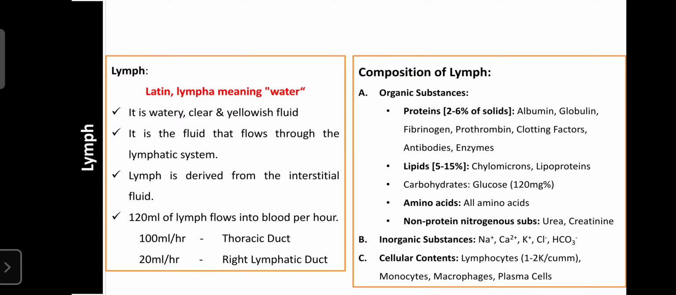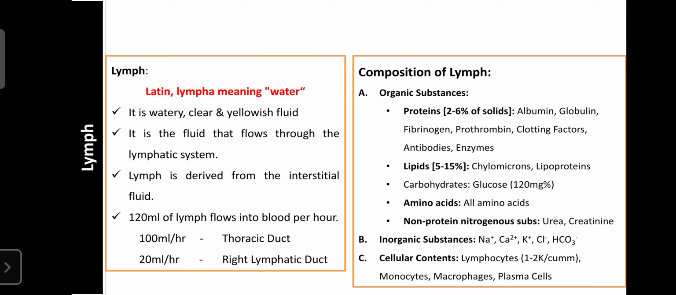So lymph is the fluid that flows through the lymphatic system, including lymph vessels, lymph capillaries, lymph nodes, then lymph organs like the spleen, thymus gland, then the thoracic duct. So it passes through many lymphatic organs, and finally it drains and reconnects to the systemic circulation at the left and right subclavian veins or near the superior vena cava.